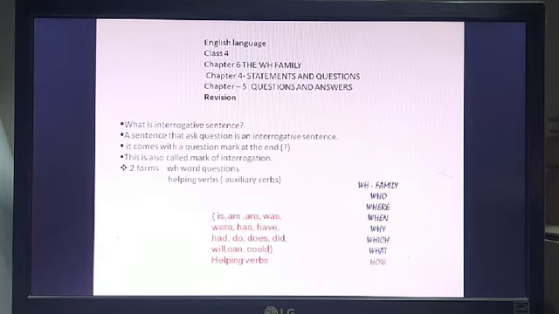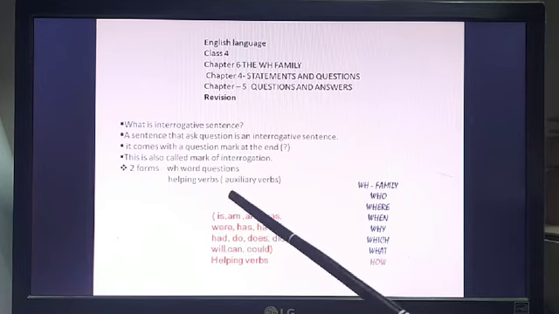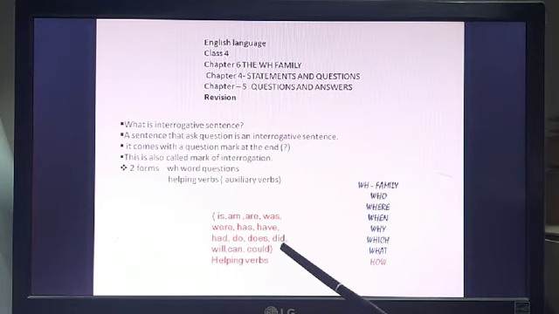So what are they? That is am, are, was, were, has, have, had. We already did in class 3 and we already revised it. Do, does, did is a new chapter, and I will revise this do, does, did in the coming video. Will, can and could. Since do, does and did carry some rules, when you write a sentence with do, does, did, you have to follow those rules, change some words and not change some words. So I will give you that. Be attentive and follow the videos which are coming up.